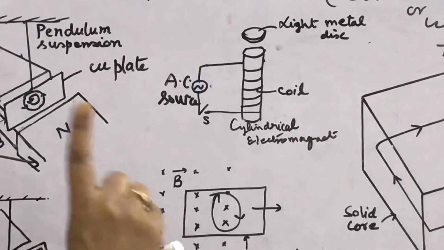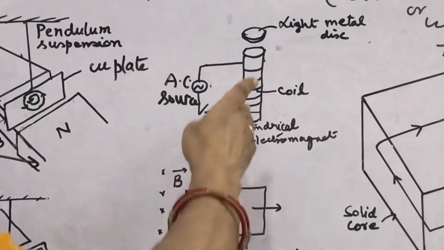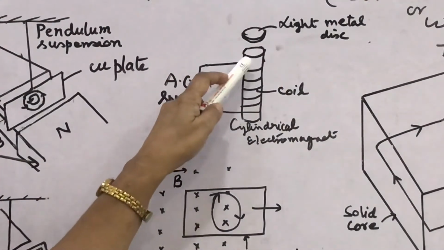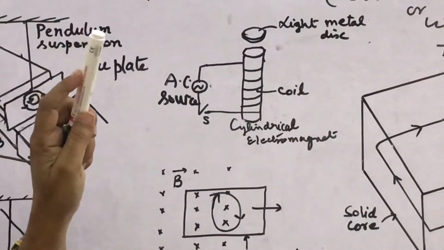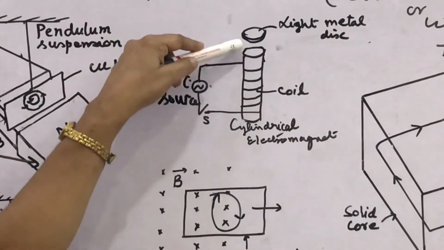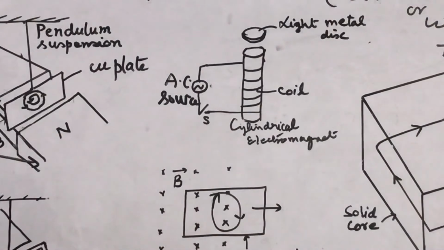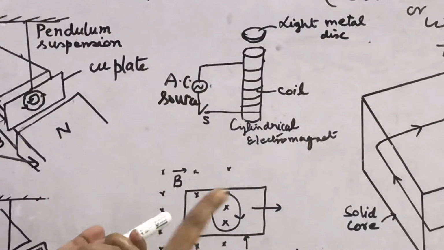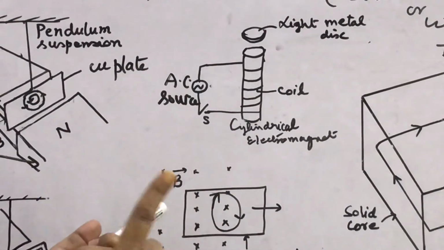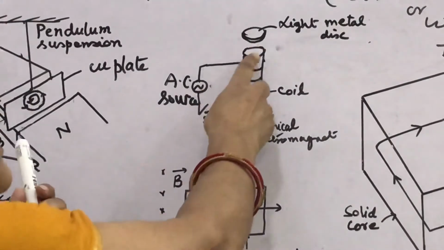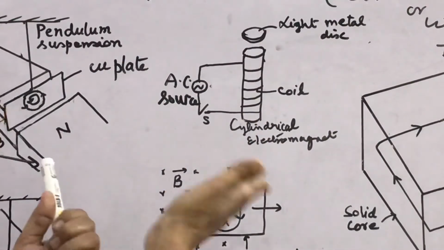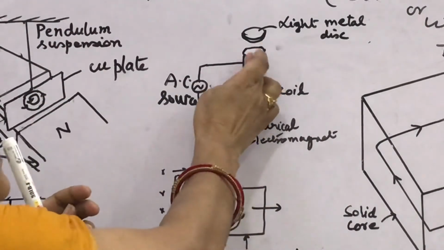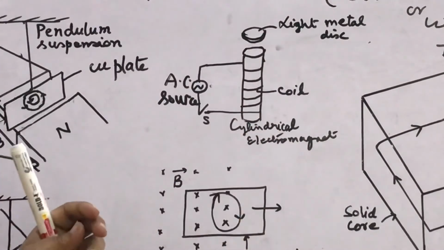In the disc, eddy currents will be produced, and since the magnetic field is changing, which pole is produced here due to the flow of current? We have supposed North Pole. Then at the bottom of this disc, the same pole will be produced because of Lenz's rule. So the eddy currents are strongly produced throughout the volume of the disc. What happens? Two North Poles repel. This disc which is placed here is thrown out.